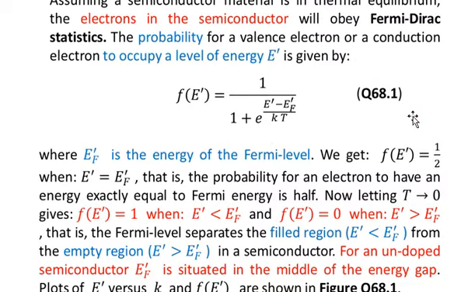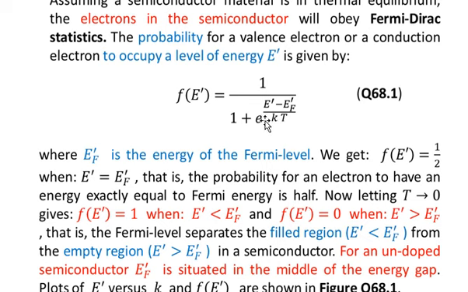So let me explain this over here. If E prime is less than E F prime, then the numerator E prime minus E F prime is negative, and we have T over here which is at 0. Then this negative sign divided by 0 will give you negative infinity. So e will be raised to minus infinity, and e raised to the power minus infinity means 1 over infinity, which is equal to 0. So 1 plus 0 is equal to 1 in the denominator.